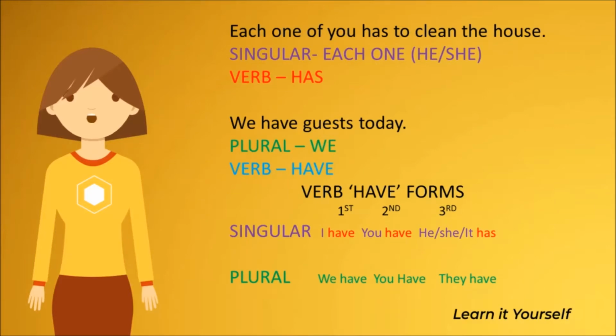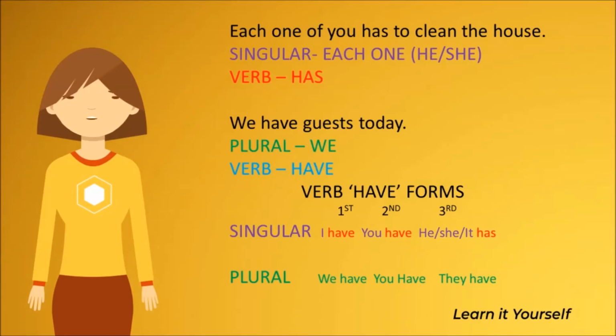The next sentence is, we have guests today. Here the subject is we, and we is the plural form in first person. Have is the plural form of the verb. These are the verb forms of have.